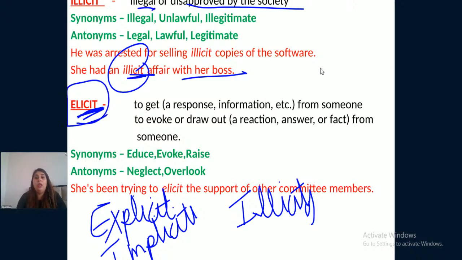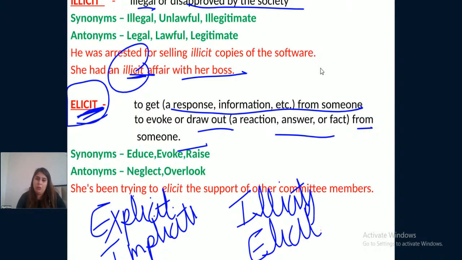Elicit, to get a response, to try to get something from someone, to try to evoke someone to speak something, to evoke or draw out a reaction, answer, or fact from someone. Elicit. So these were almost similar 4 words which we have learned today.